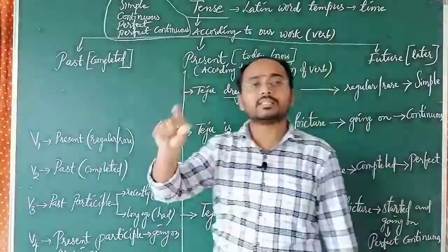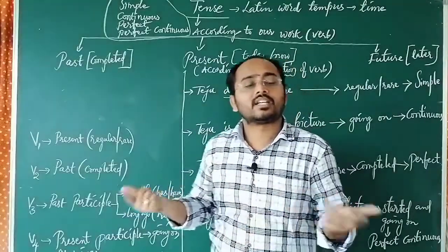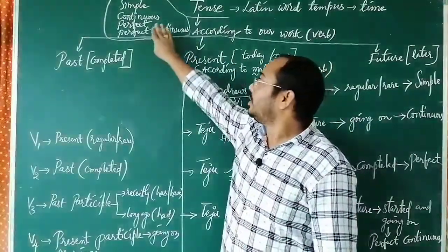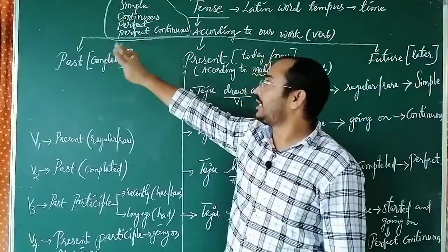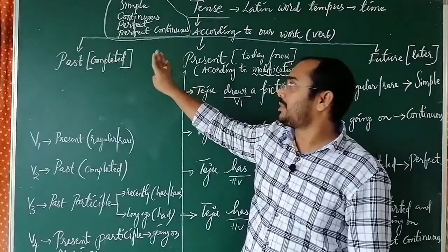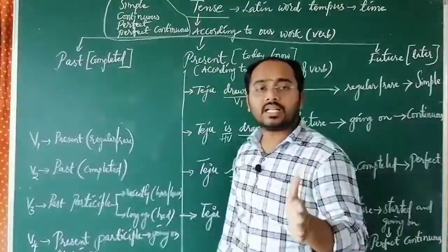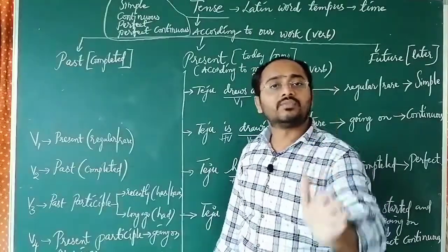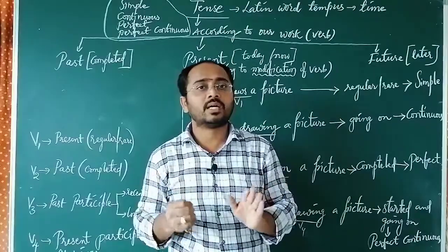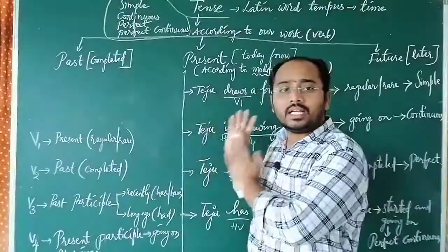So, once again, simple means regular or rare, continuous means going on, perfect means completed, perfect continuous means started and going on. So we have past simple, past continuous, past perfect, past perfect continuous, simple present, present continuous, present perfect, present perfect continuous, and simple future, future continuous, future perfect, future perfect continuous. In this way, according to the modification of the verb, we have totally 12 tenses. I hope this is very clear to all of you.